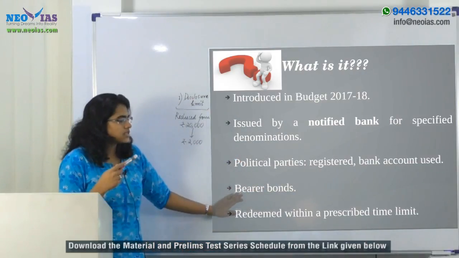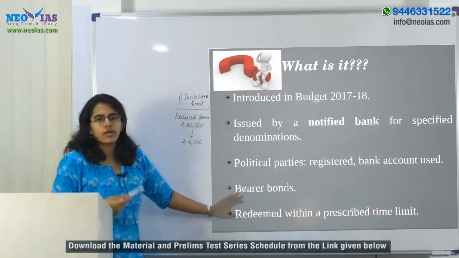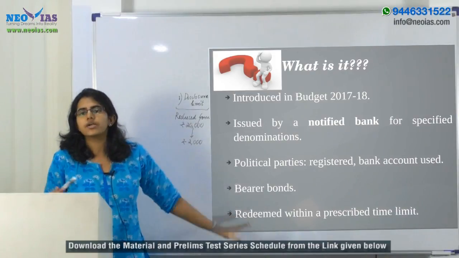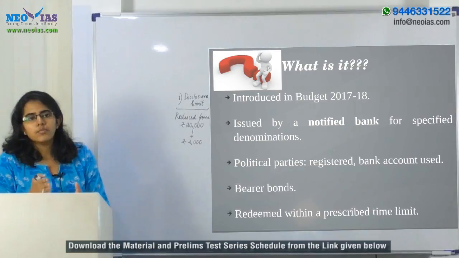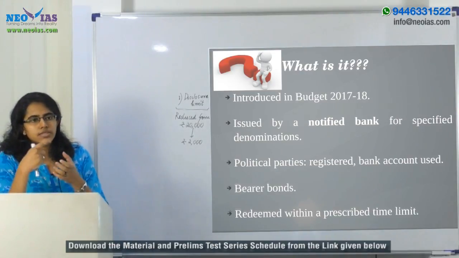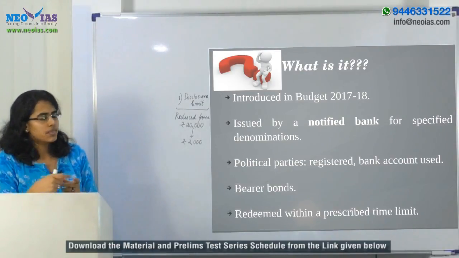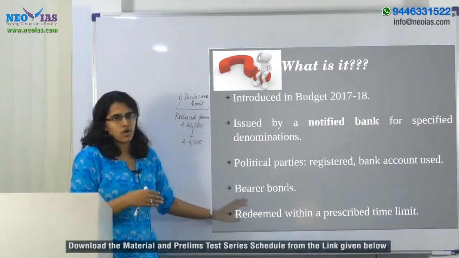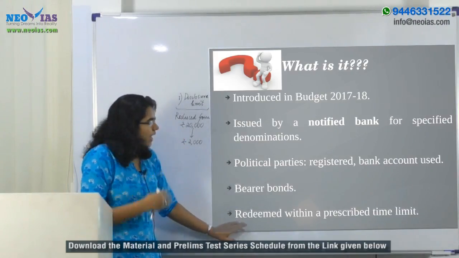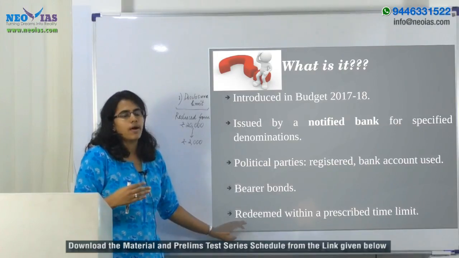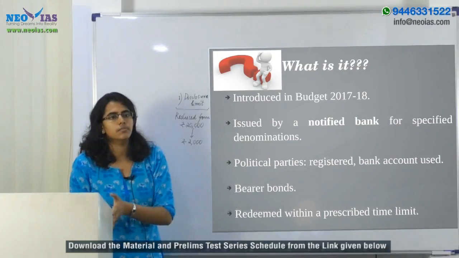These electoral bonds are like bearer bonds. What is the special quality of a bearer bond? It maintains anonymity, that is, it will not disclose the identity of the donor. So the electoral bond is a bearer bond, and these bonds will have to be redeemed by the political parties within a specified time limit.